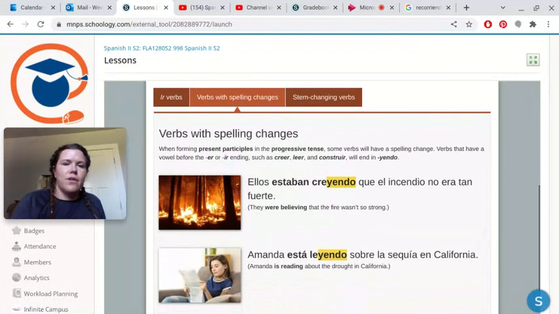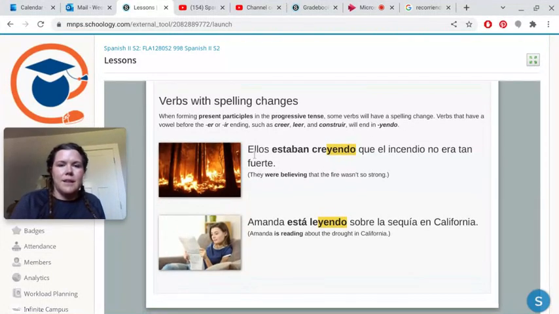All right, so the verbs with spelling changes. When forming present participles in the progressive tense, some verbs will have a spelling change. Verbs that have a vowel before the ER or the IR ending, such as creer, leer, and construir, will end in yendo. Okay, like this. Ellos estaban creyendo que el incendio no era tan fuerte.